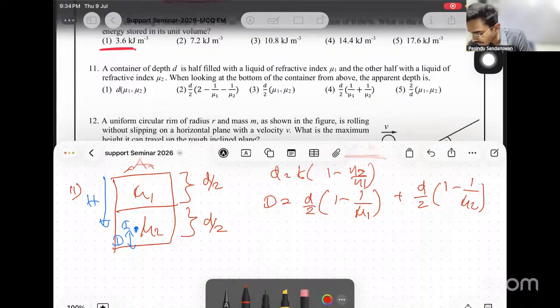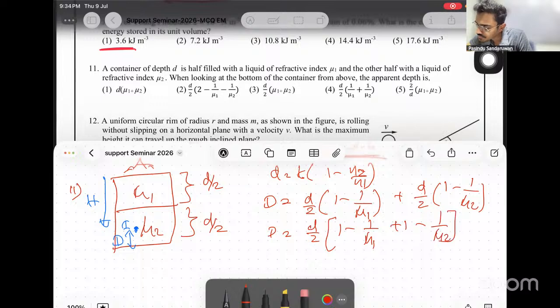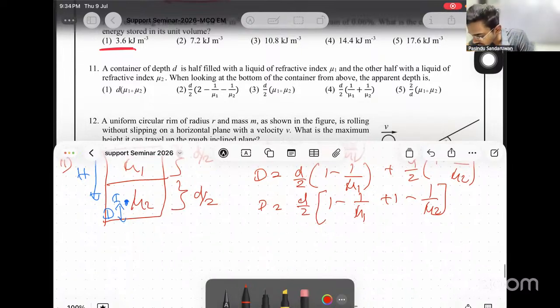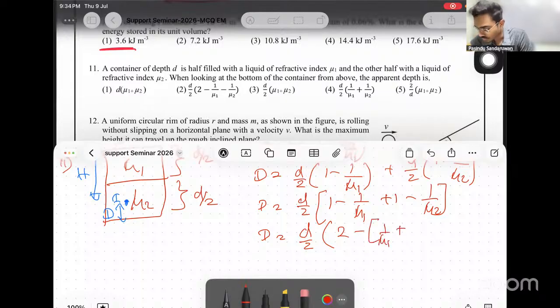Now D can be written as D over 2 is common. Take it out. Then 1 minus 1 over mu 1 plus 1 minus 1 over mu 2. Then this capital D is coming as D over 2. Here 1 plus 1 is 2, minus is common, so we are taking it out, then 1 over mu 1 plus 1 over mu 2.